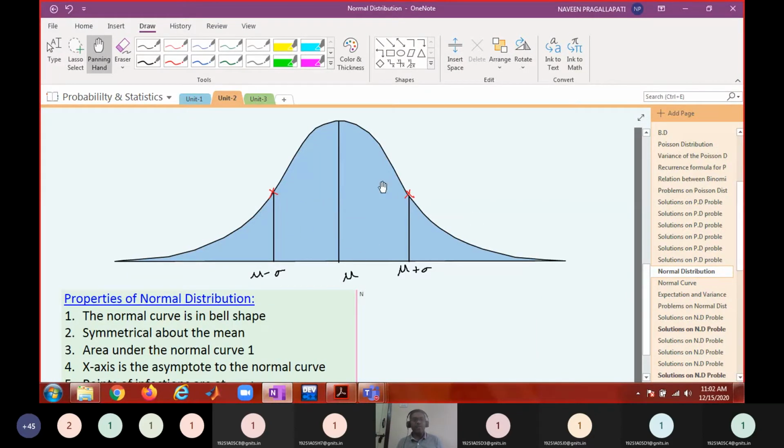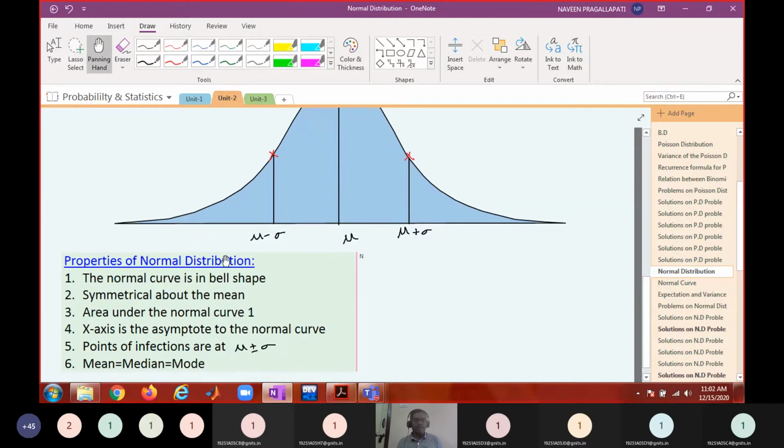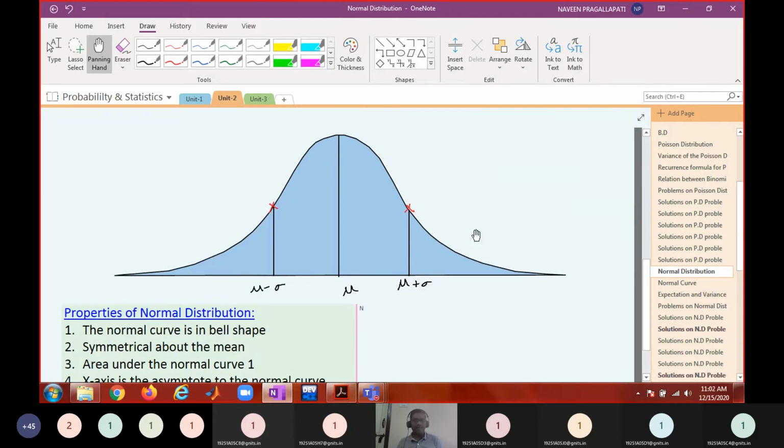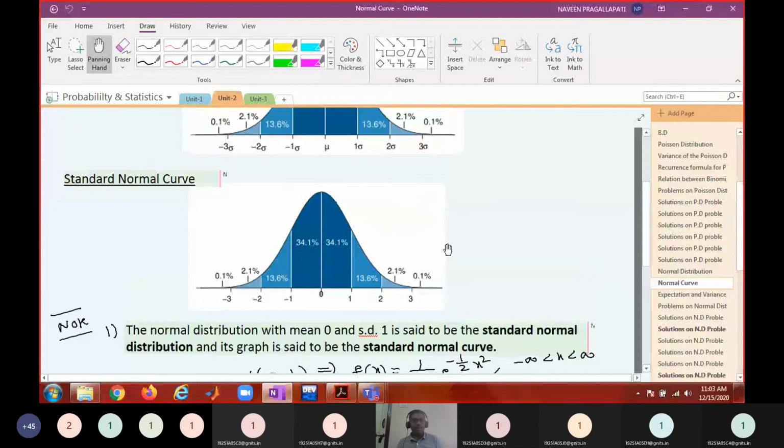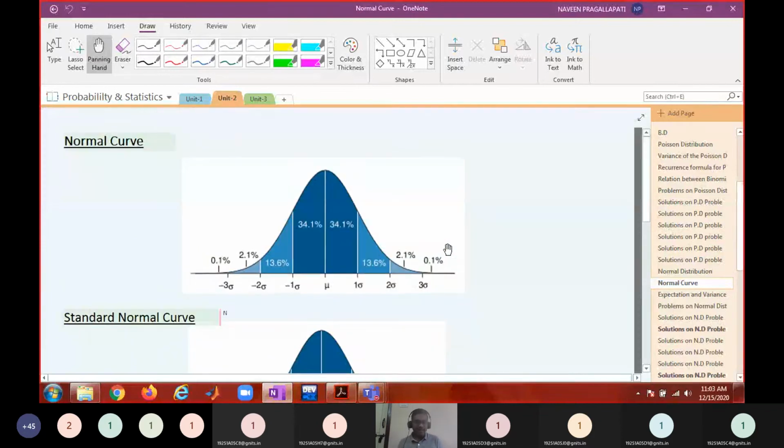That means mean equals mode equals median, and the total area under the normal curve is going to be 1. All these properties we observed from the graph of the normal distribution, which is called the normal curve. And we have seen the percentage of the area.